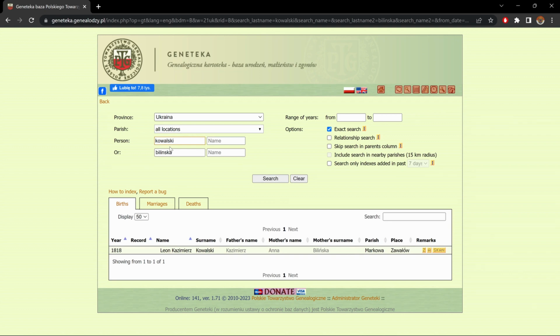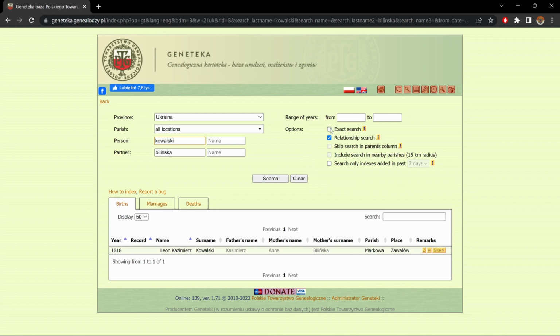Now if I want this person to be a spouse, well, I would click on relationship search. And this is what comes up. The same thing, since the father is a Kowalski and the mother is a Bilinska. So the relationship search, this shows you that, we're going to look at it again in a bit, it doesn't give you a very big difference.